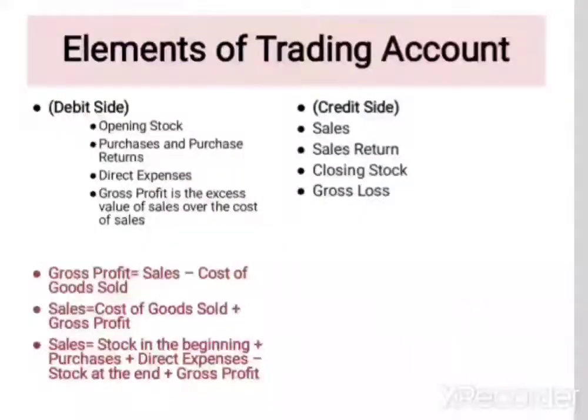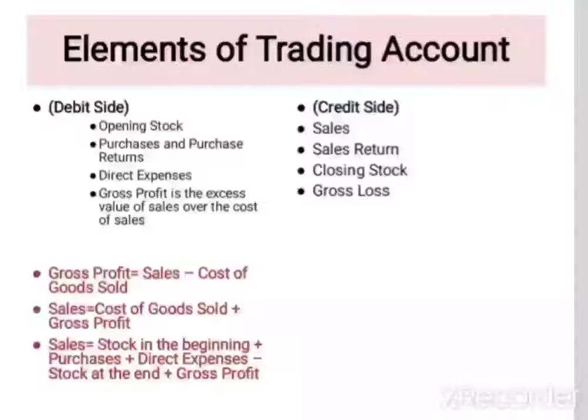Now, what are the elements involved in a trading account? As we know, every financial transaction has two sides, the debit side and the credit side. So the same applies in the trading account. On the debit side, the items are the opening stock, which will be carried forward from the trial balance, and the purchases and purchase return, where we give purchases minus purchase return.